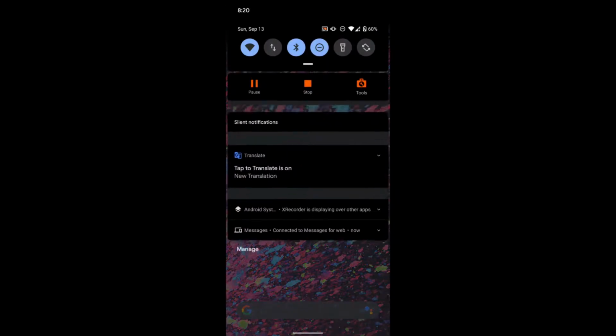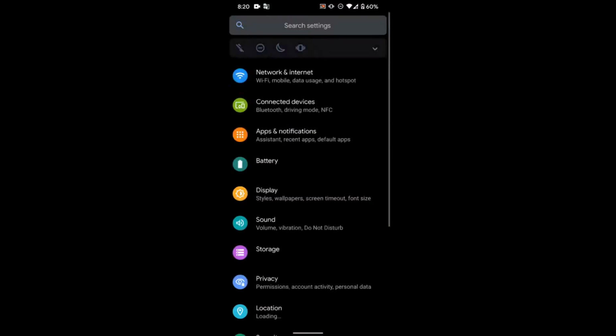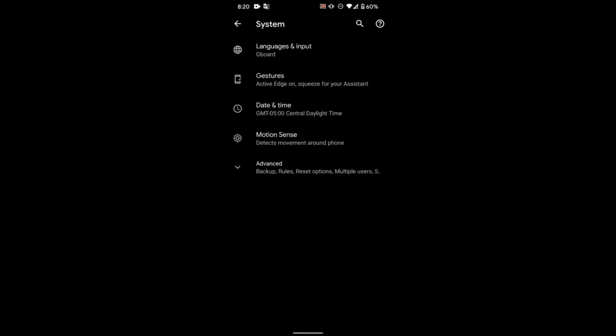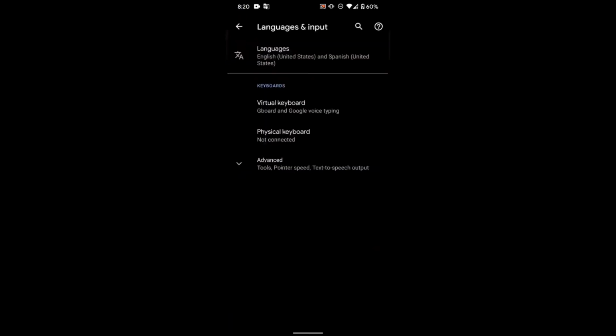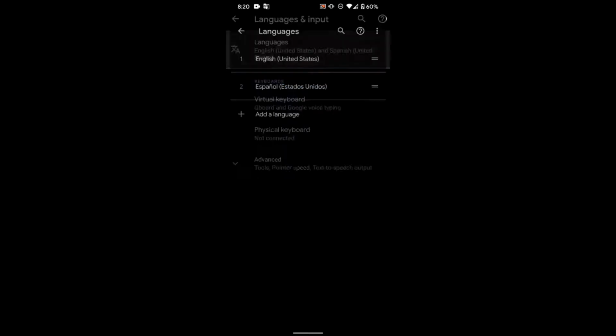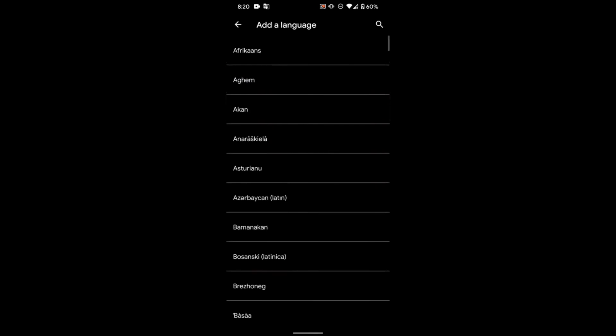First, we're going to open Settings, which is the gear icon, from the pull-down menu. Scroll down to the bottom of the page, tap System, which is the icon with the eye and a circle around it. Tap Language and Input, which is the globe icon. Tap Languages, the icon with the multilingual characters. Choose Add a Language or the plus button.